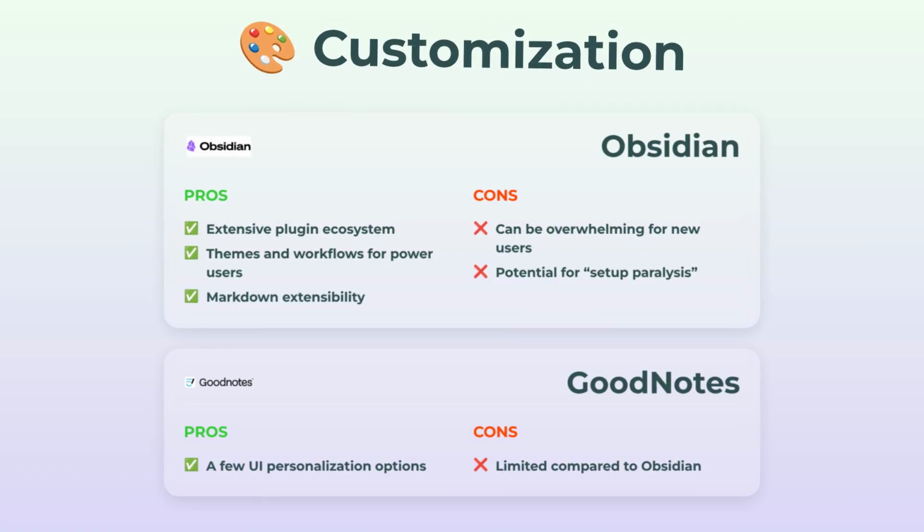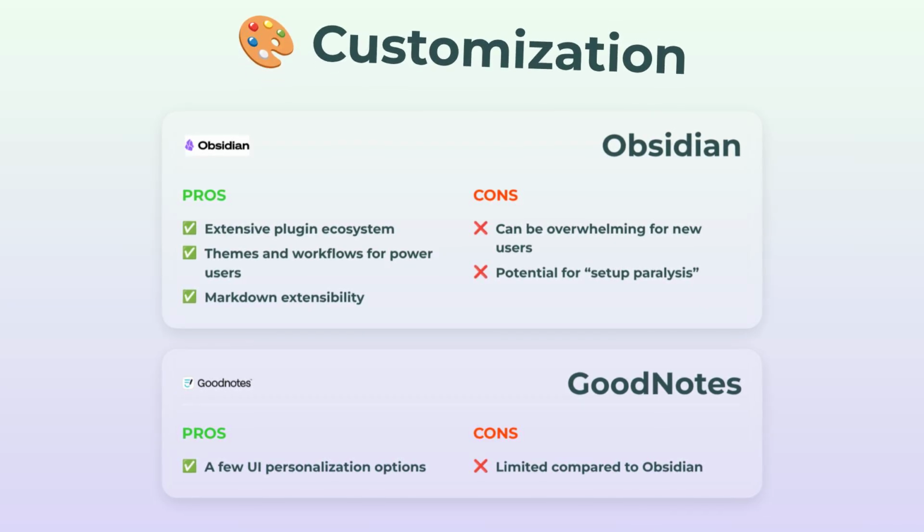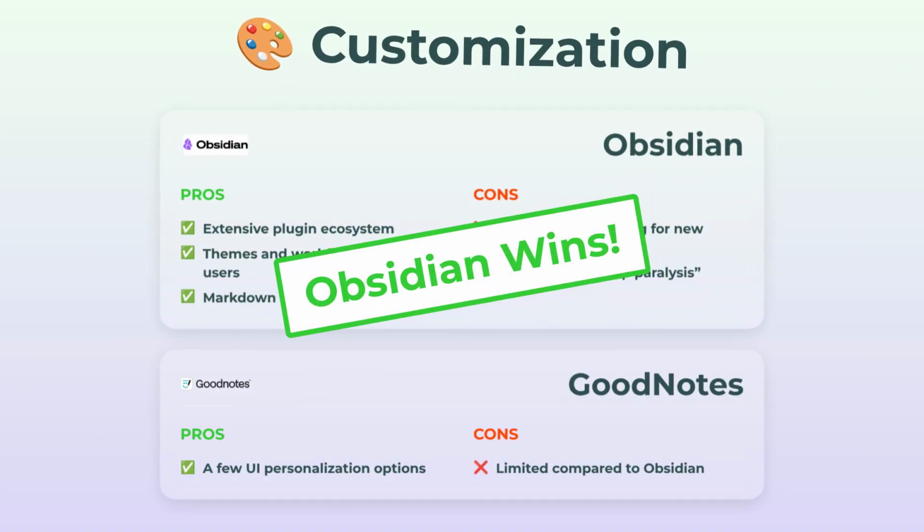GoodNotes, meanwhile, keeps it kinda chill. You've got some UI tweaks, but nowhere near the plugin madness Obsidian offers. So if you need max customization, Obsidian's for you.